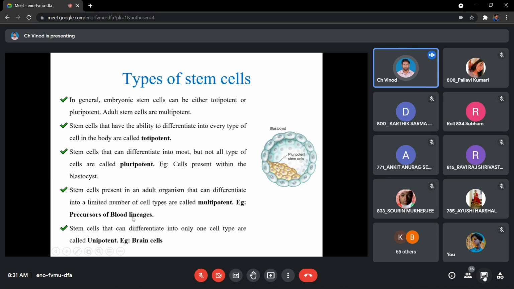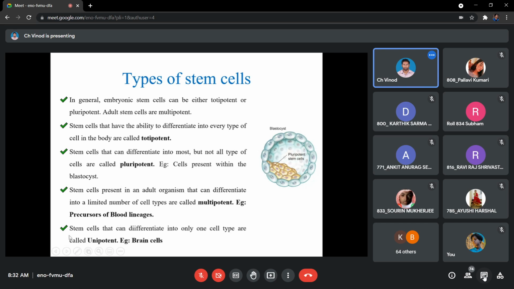Example, your blood lineage, you can see we have a lymphoid precursor, then we have myeloid precursors. Lymphoid precursor will be giving you only, what do you say, 5 different types of cells. We have T cells, we have B cells. Again, in T cells we have 3 types, and in B cells we have 2 types. So this entire lymphoid and myeloid lineages, we are going to get a short number of cells. Same way you take myeloid lineages, the myeloid precursor will give you a few categories of cells, where we have granulocytes, then we have agranulocytes, and then we have your RBC, erythrocytes, right? So this way your blood lineage will be falling into this category, multipotent.